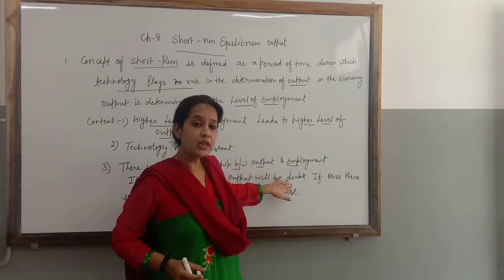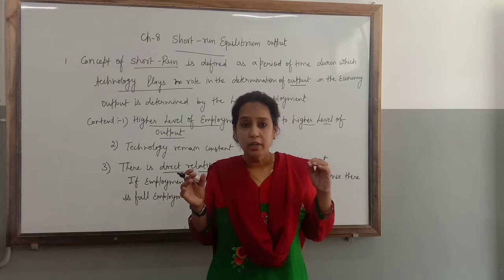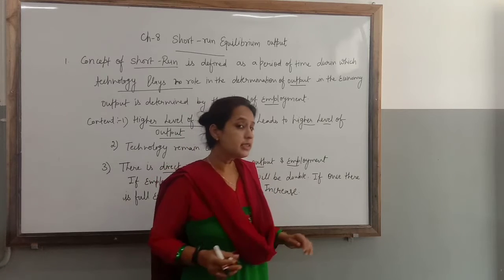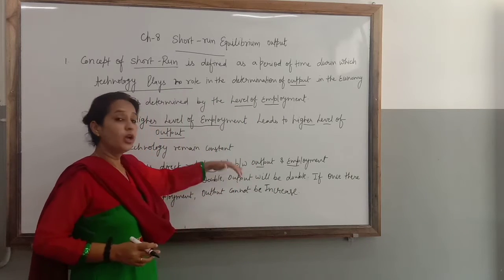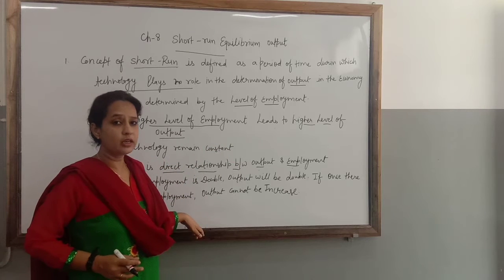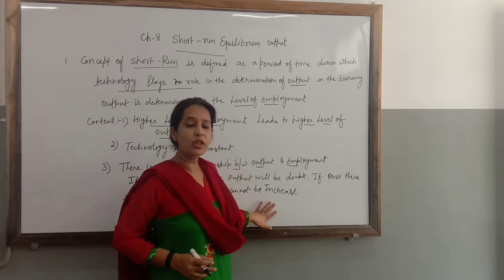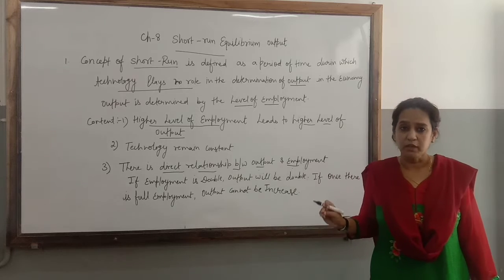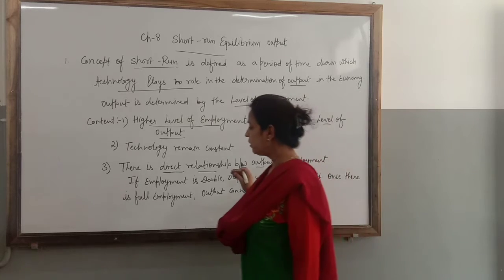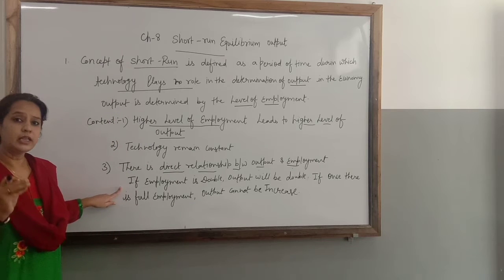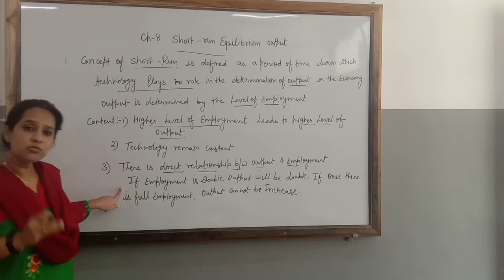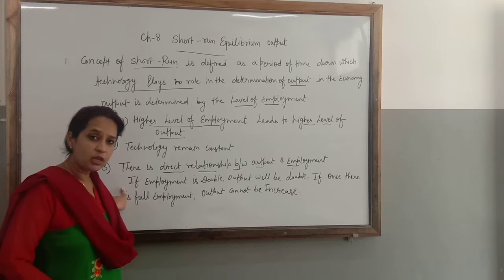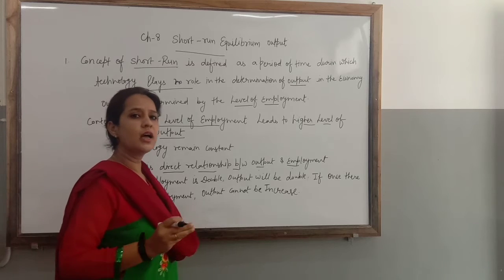Clear? So we can increase the production only as long as there is a situation of unemployment in the economy. Once there is full employment in the economy, we cannot increase the output, because output is determined by the level of employment. Clear? What is the meaning of that? If there is unemployment in the economy, it means unutilized resources, unutilized manpower. Then only can we increase the level of output.